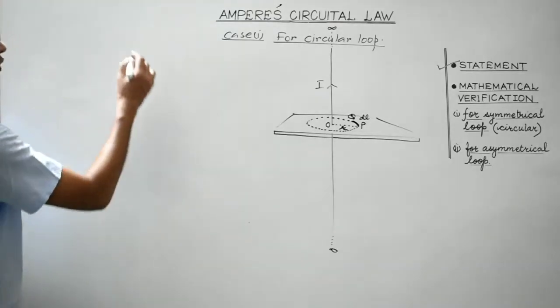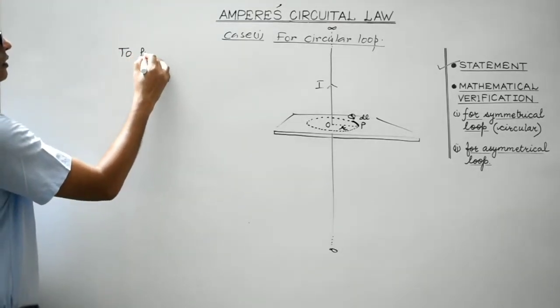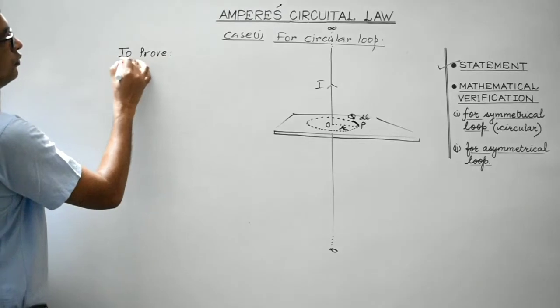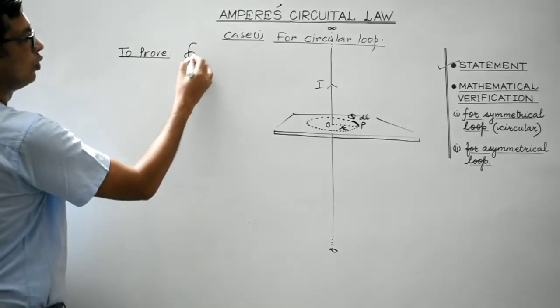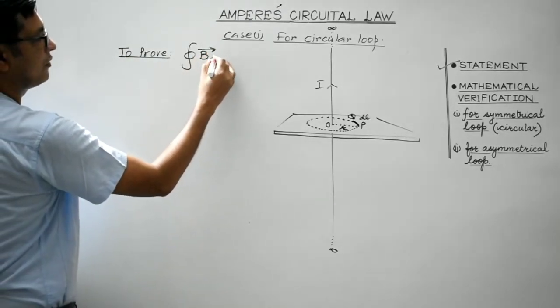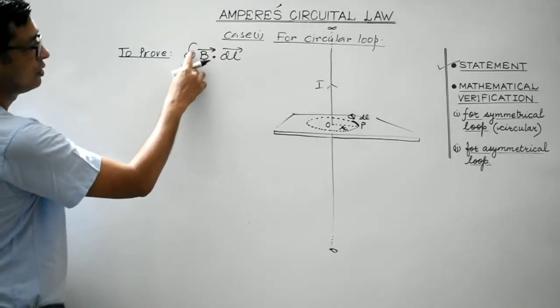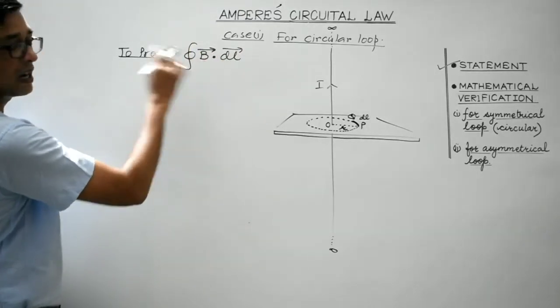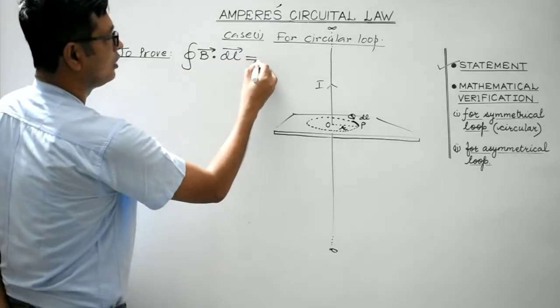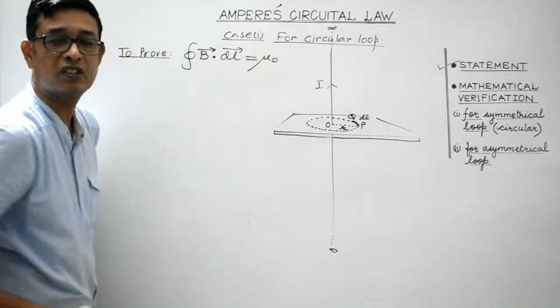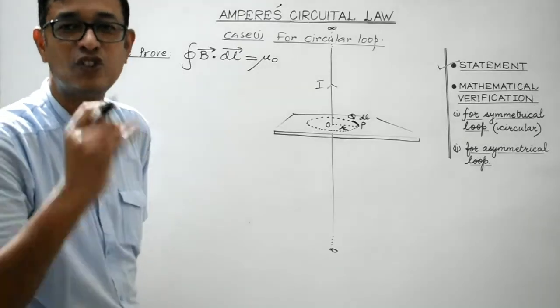Now what we are supposed to prove is that the closed line integral of the magnetic field is equal to mu naught times the net current threading through the loop.